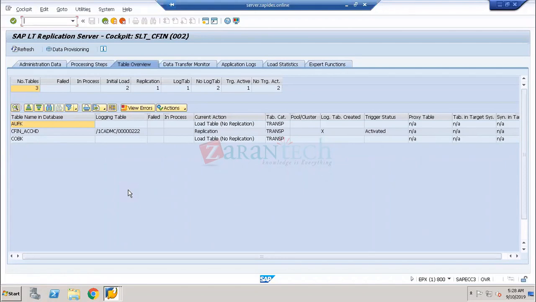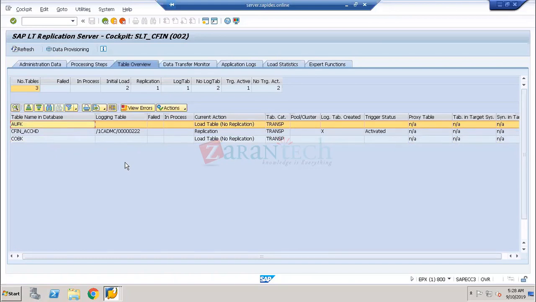One is going to be called the FICO interface. The FICO interface is going to look like this. CFIN_ACCHD, which is going to be called the accounting interface, and the controlling interface COBK is nothing but your controlling interface, and the AUFK is nothing but the cost object interface. So there are three interfaces going to be built up for that.